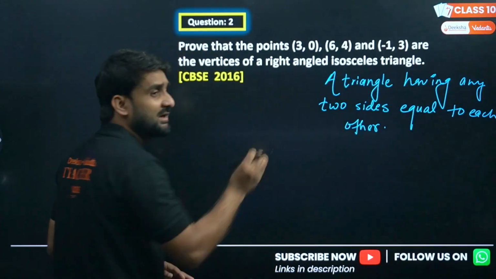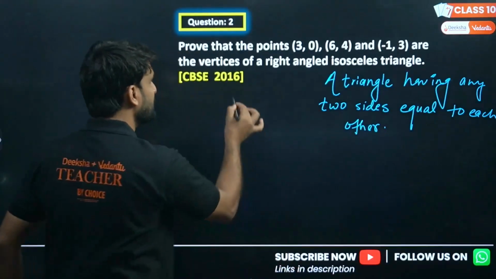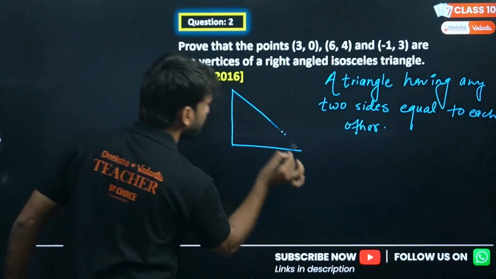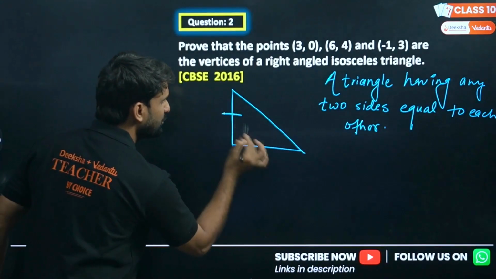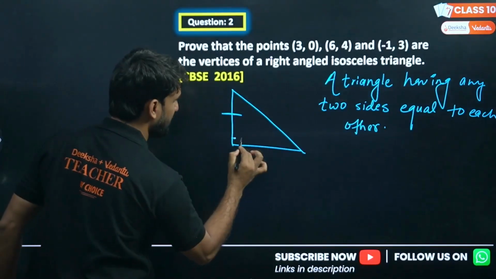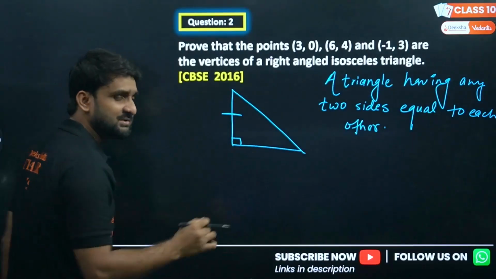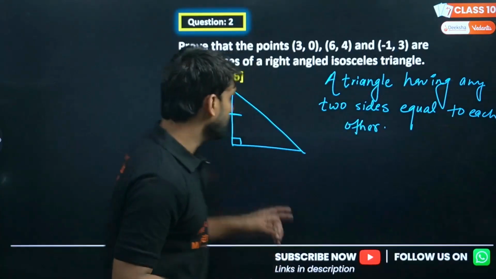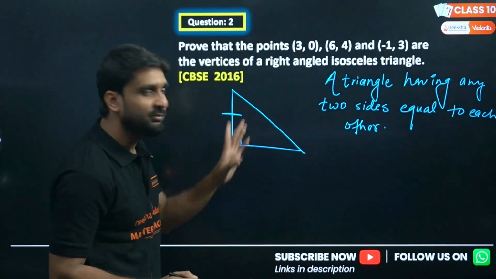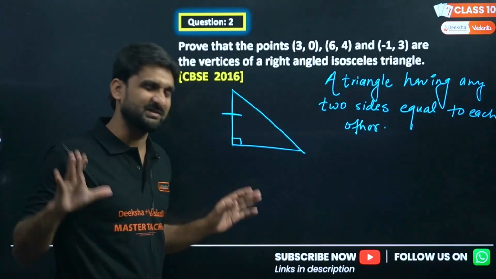And a right angle triangle is having 90 degrees. If I'm drawing this triangle here, the hypotenuse cannot be equal to either of the other two sides, because the hypotenuse is the longest side of any triangle. Hypotenuse is king.